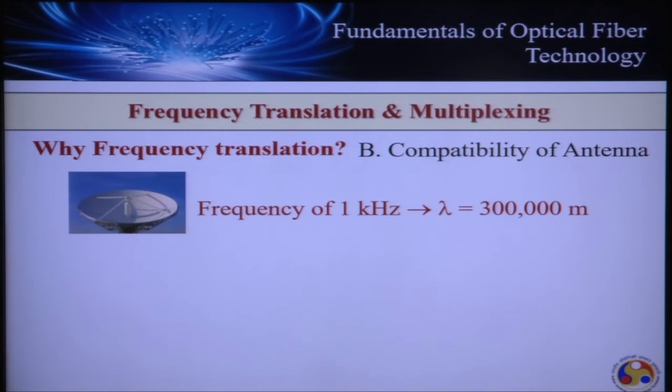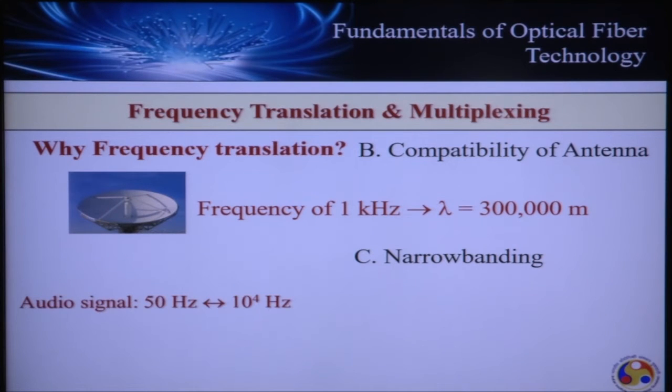Now think of another problem. Suppose again we are resorting to a communication system which employs free space as a channel, and we want to transmit a band limited signal. Let's take once again the example of a band limited signal as an audio signal that occupies a range of frequency between 50 Hz to 10^4 Hz. And let's assume that inappropriate antenna dimension is not a problem, that we can design an antenna of any dimension we require.